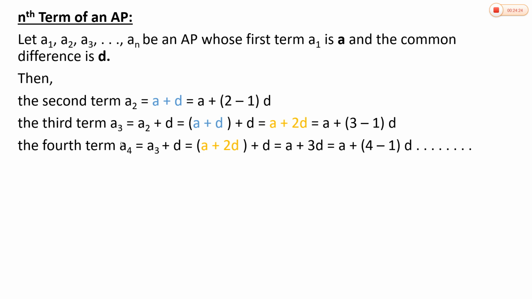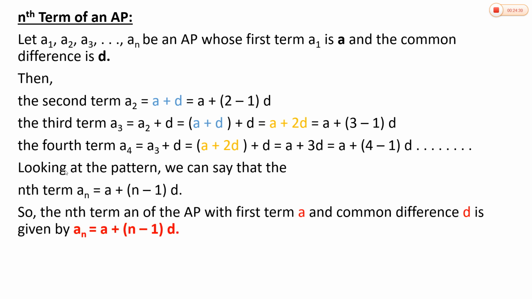So the fourth term a4 is equal to a plus (4 minus 1) into d, and it goes on. Looking at the pattern, we can say that a1 is a itself, a2 is a plus (2 minus 1) d, a3 is a plus (3 minus 1) d, a4 is a plus (4 minus 1) d. Similarly, the nth term an will be a plus (n minus 1) into d.